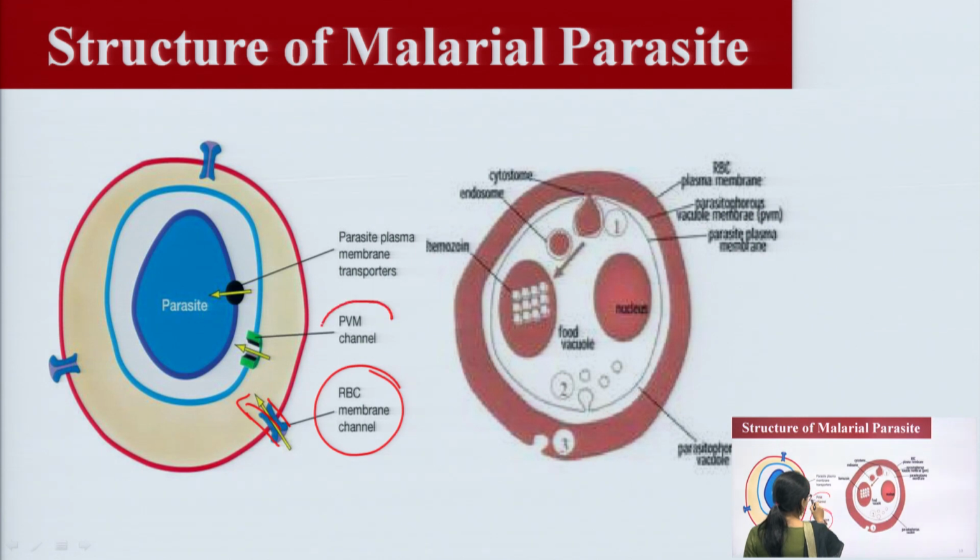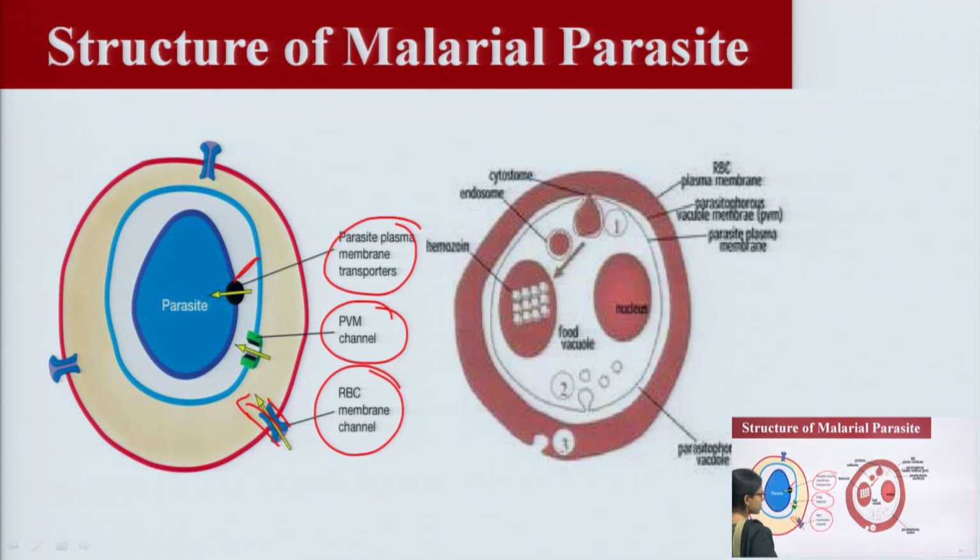Now, here is the PVM channel, here the parasite plasma membrane transporters. You can see here the transporters, the parasite plasma membrane transporters, and you can see the channels: PVM channels and the RBC membrane channel.